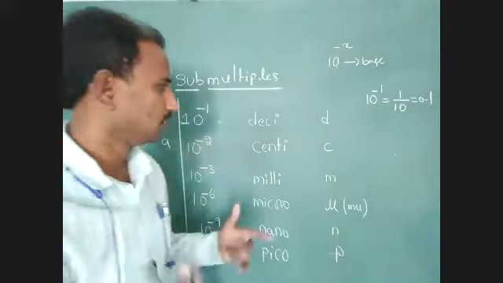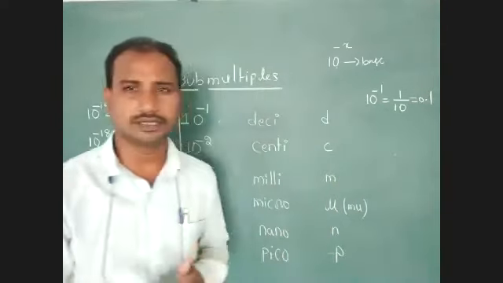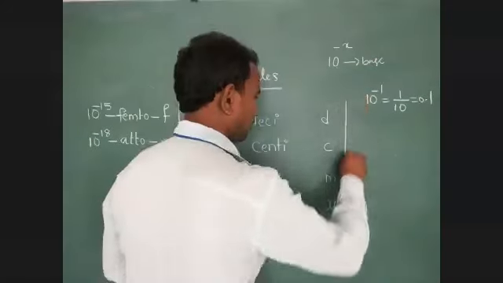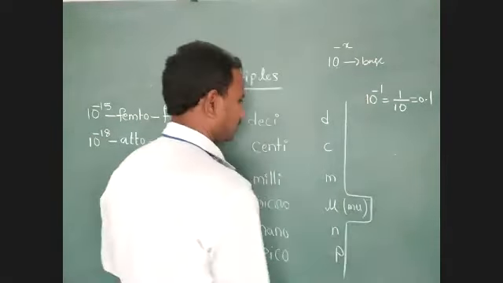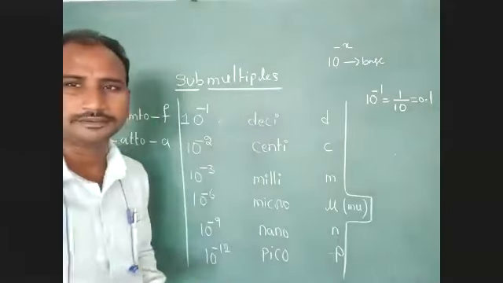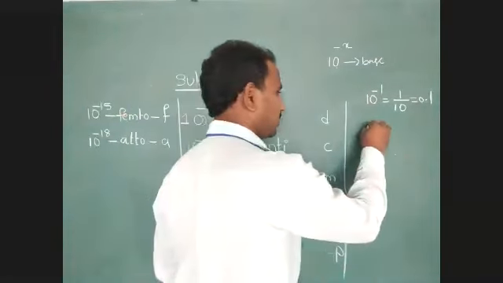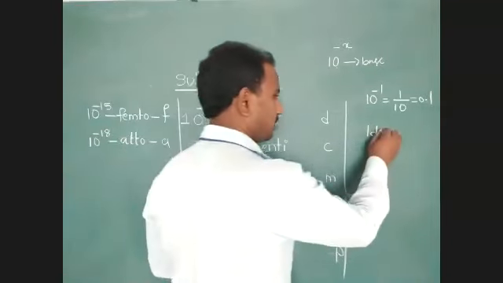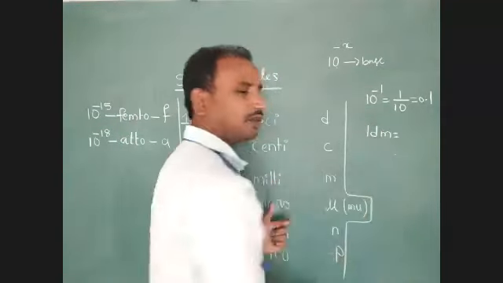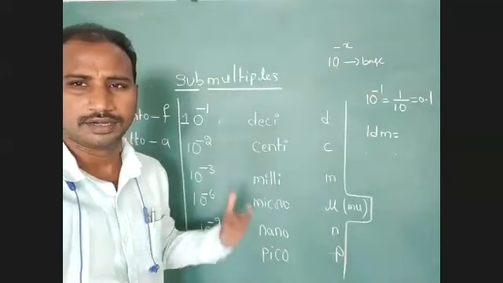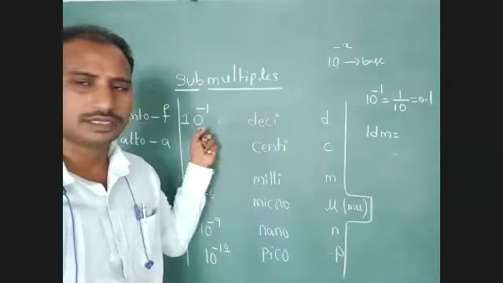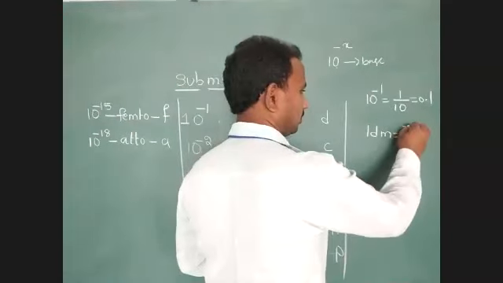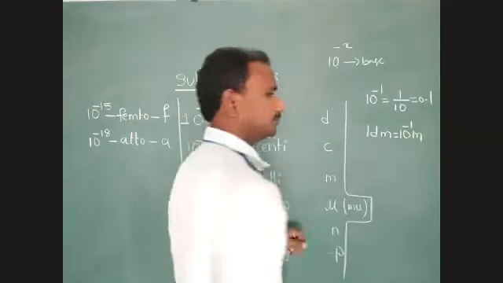What is that submultiple language? Let me give some examples. 1 decimeter. The symbol for deci is small d. What is the value of decimeter? Deci means 10 to the power of minus 1, so 1 decimeter equals 10 to the power of minus 1 meter.